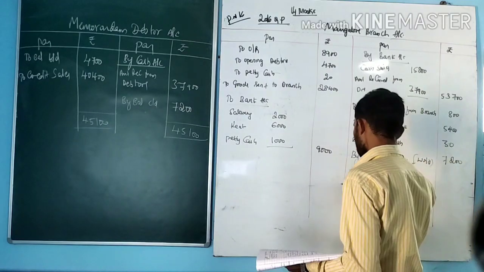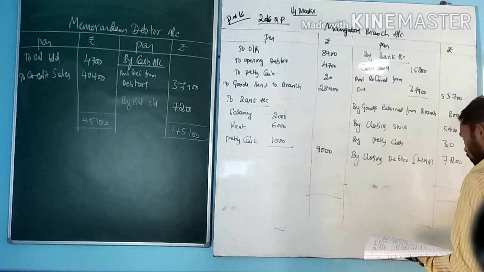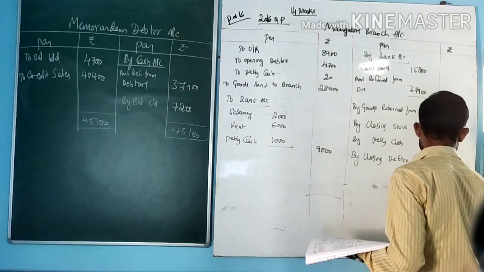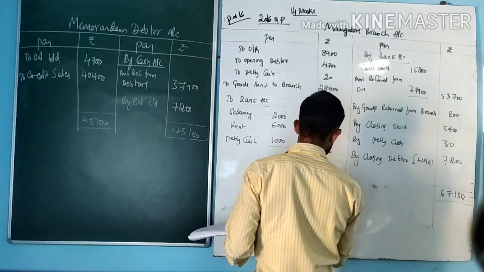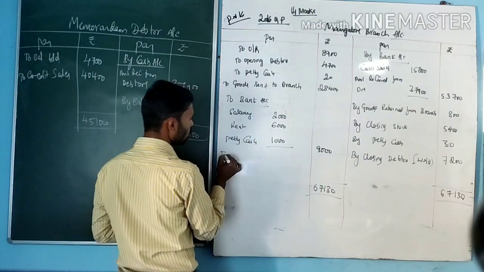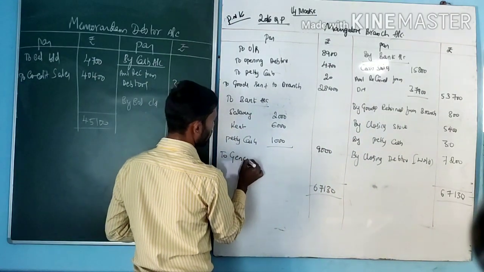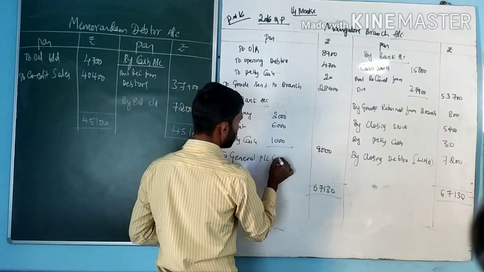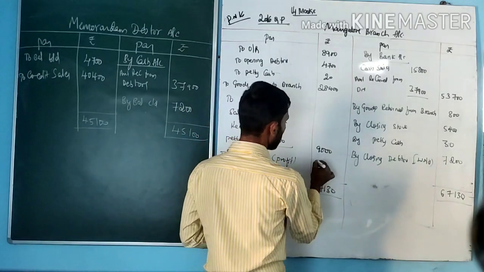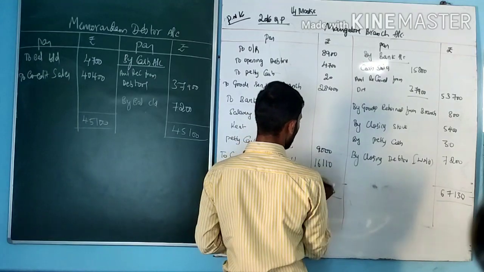Make it balance on both sides. 67,130, 67,130, and the balance amount is to general P&L account, that is profit, amount 16,110.